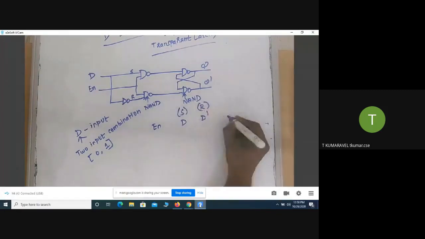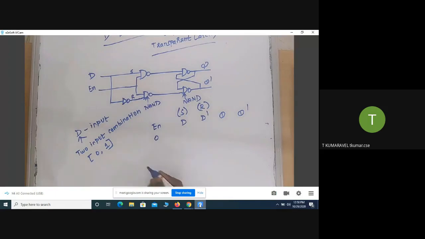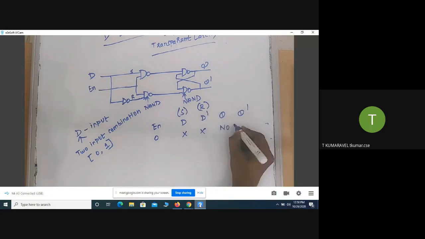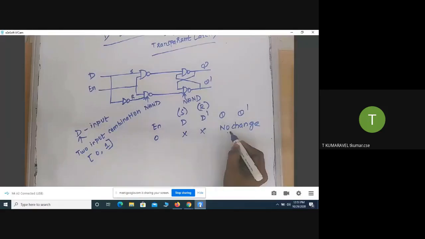We are going to check what the output is for each input combination. My enable input is 0. Whatever the input combination may be, the output will retain the previous state output. That's why I'm going to write it as no change. What is the meaning of X X? My enable input is 0, so whatever the input combination is, the output will retain the previous state output, which is represented as no change.